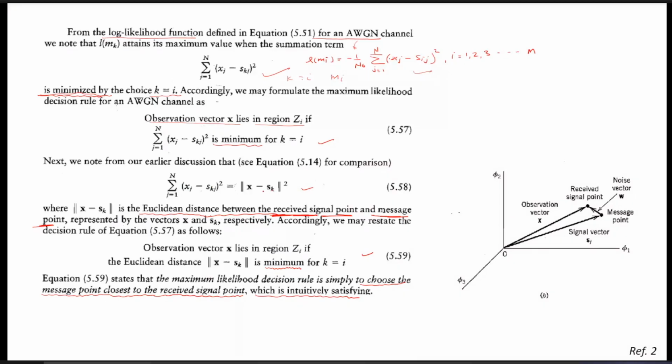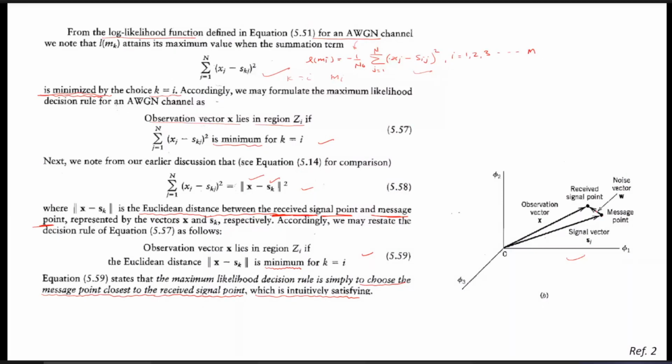That is the distance between the received signal point and the message point. This is the message point. This is the received signal point. Because you can see this graph we have already discussed last time. This one is the signal vector, so this is the message point, and this is the observation vector x. So if we subtract this and take the square of that, it simply gives us the distance between the message point and the received point.